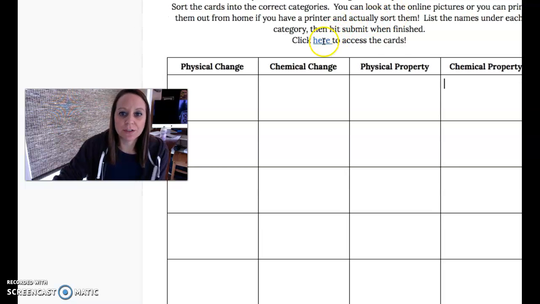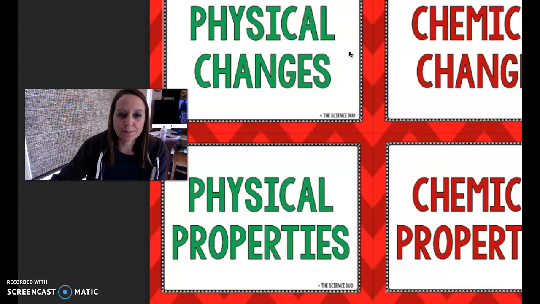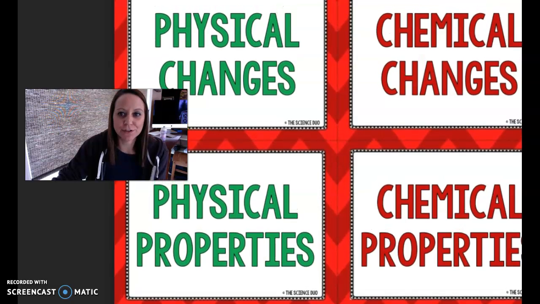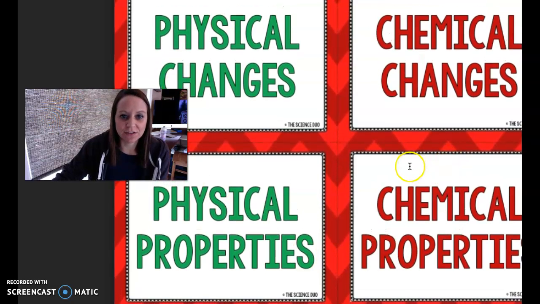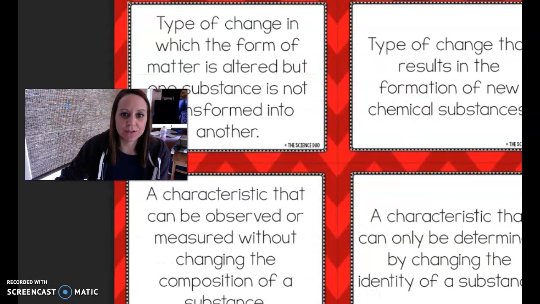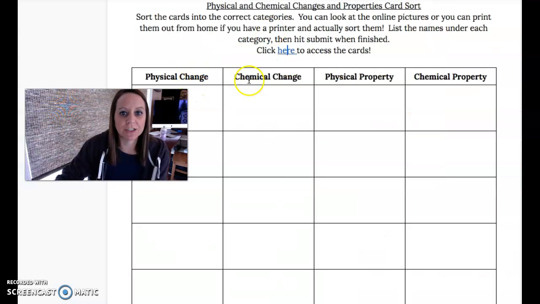What you'll do is click on the cards right here. If you want to print these out, you can and cut them apart. Otherwise, just look at them. This first page is just the titles, so you can ignore that. Then there are definitions. What you're going to do is figure out which of these definitions goes with physical change, chemical change, physical property, and chemical property, and you'll type it right in the box there. I also did just copy and paste too.